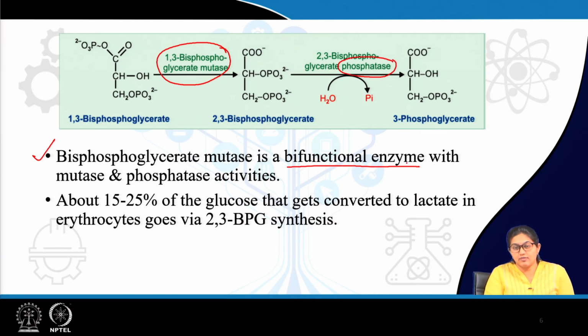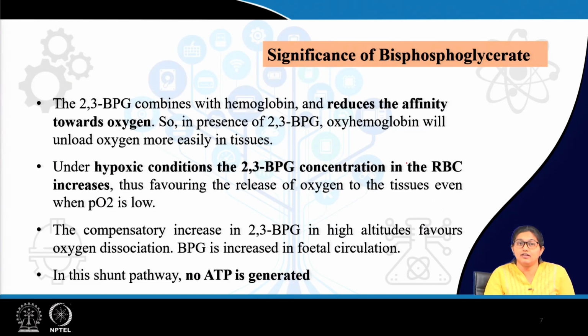Now, as we are discussing the role of 2,3-BPG in RBC, 2,3-BPG is one allosteric regulator of hemoglobin and oxygen binding. What happens is that 2,3-BPG actually reduces the oxygen affinity of hemoglobin.